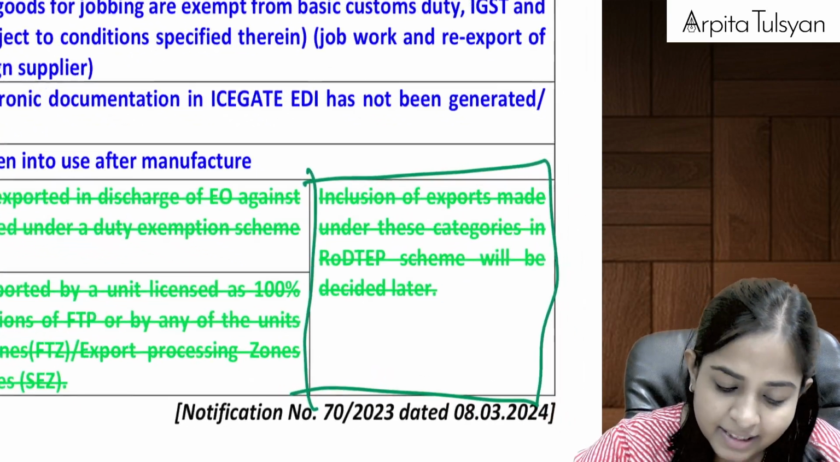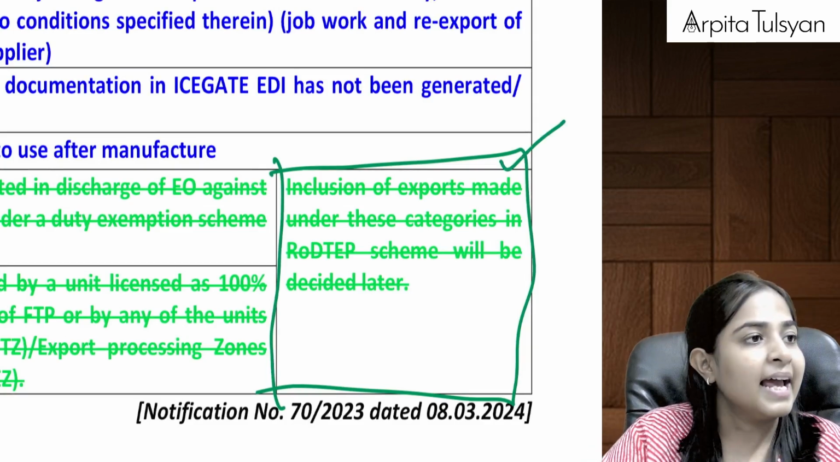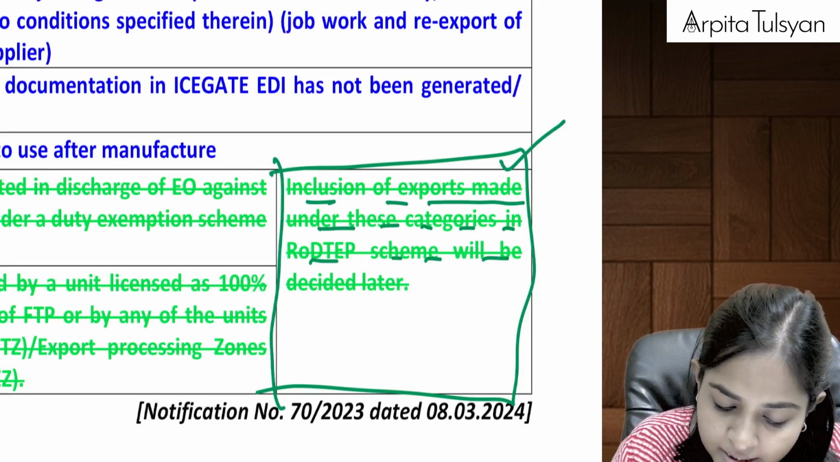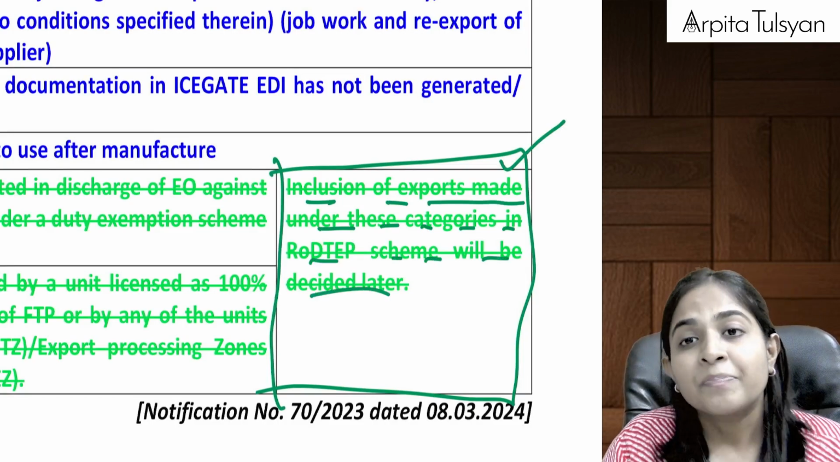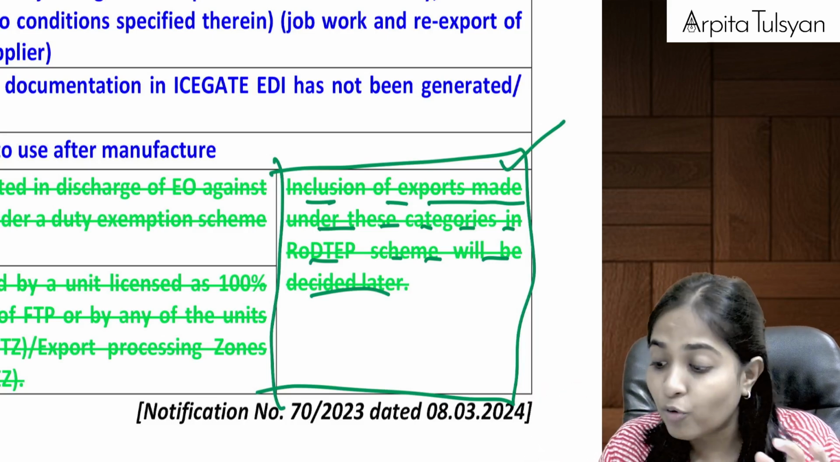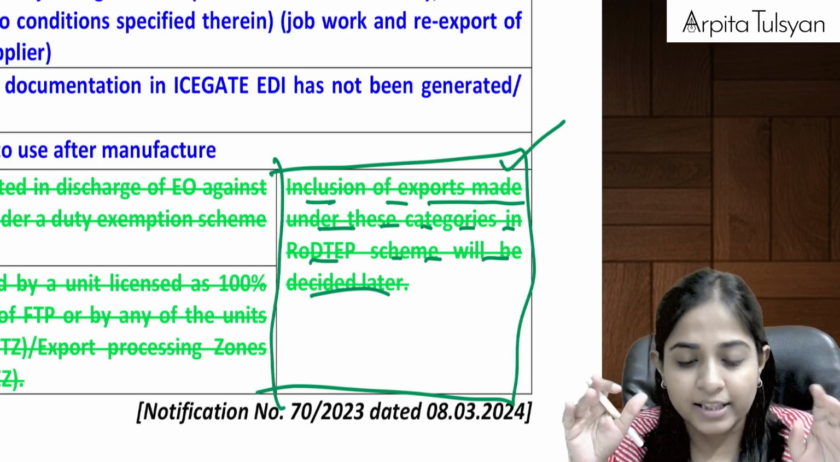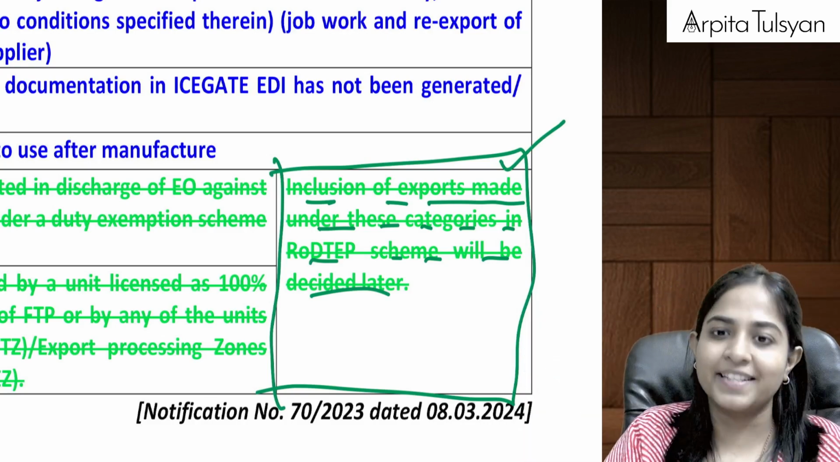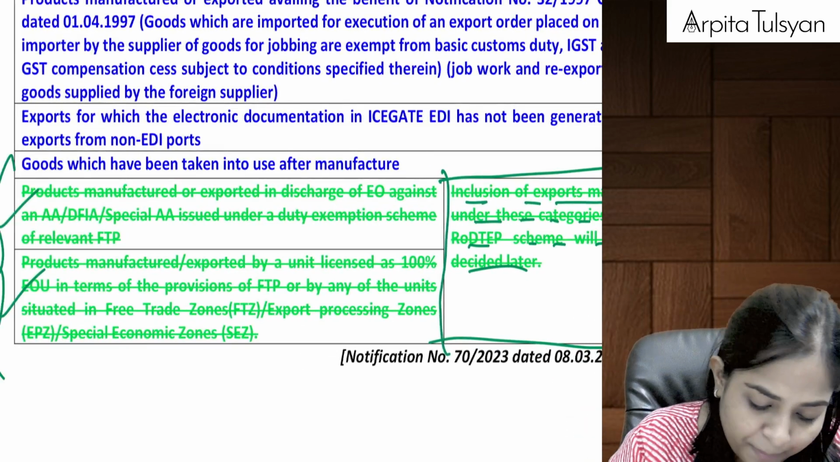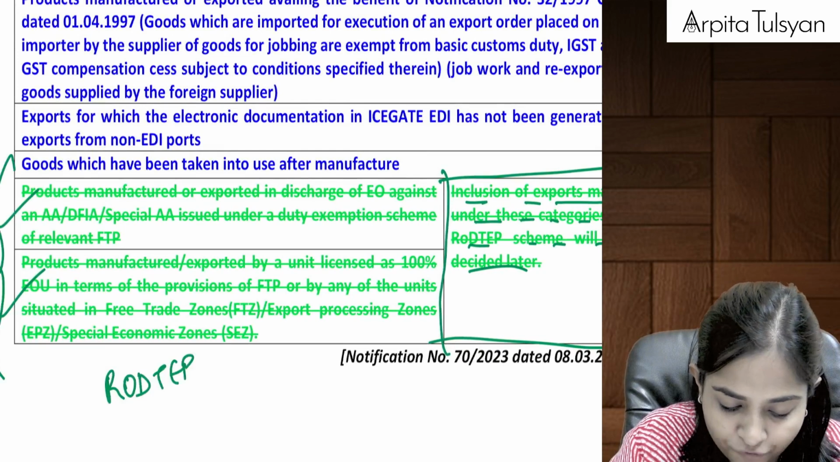Can you read this once? What is written on the right hand side? Inclusion of exports made under these categories in the RoDTEP scheme will be decided later. Means whether to give them the benefit of the RoDTEP scheme or not was not yet decided, but now they have decided that these people will be given the benefit of the RoDTEP scheme.